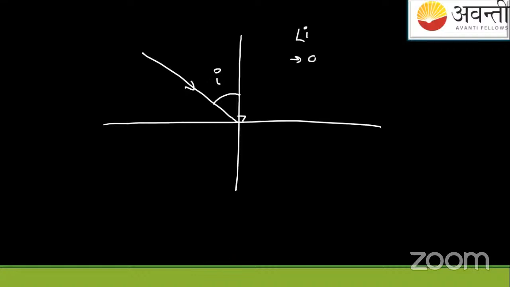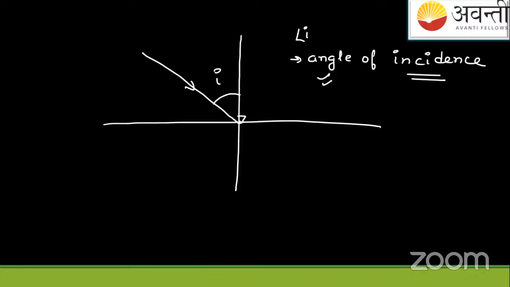Suppose this is a boundary which is separating two mediums. And this is a perpendicular to the boundary. And suppose the light ray is entering like this. This is the angle I which the light ray is making with this normal. This angle I is known as the angle of incidence.